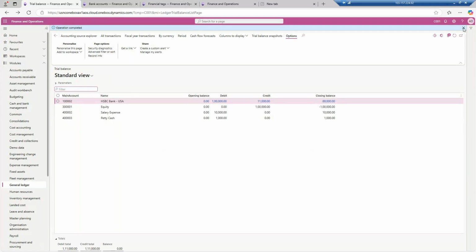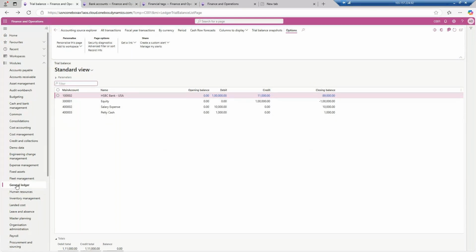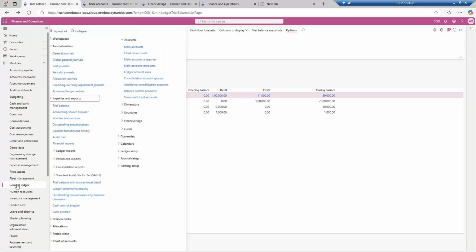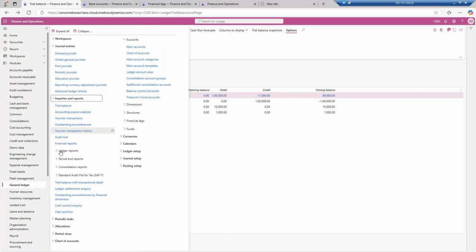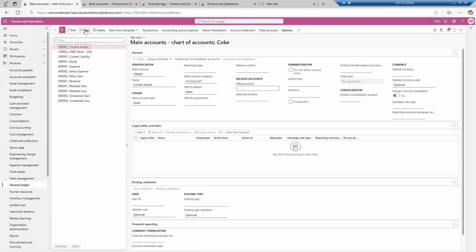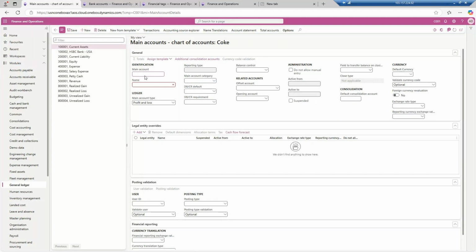Whenever C001 is working, there will be some rental expenses as well. So for the rental expense, how will you do it? We need one more main account. So I will go to the chart of accounts, go to the main account, and create one more main account, that is rent expense. Expenses go into the 4 series only. So this is 450004, and this is the rent expense. This is also a periodic expense, meaning this entry you need to create on a monthly basis frequency.